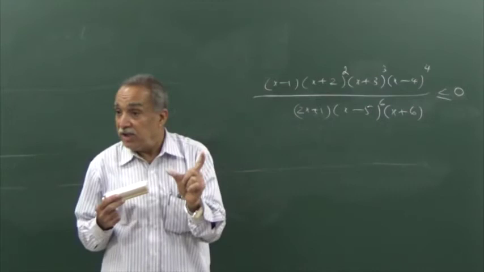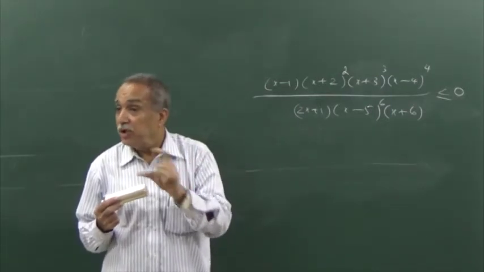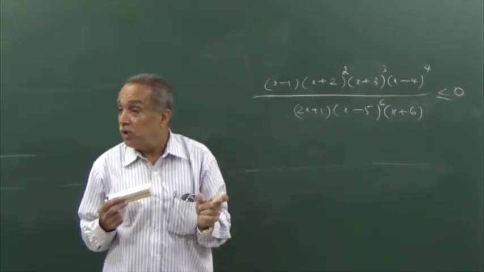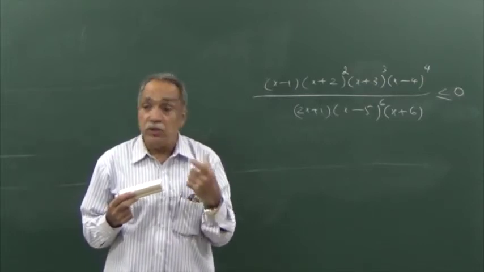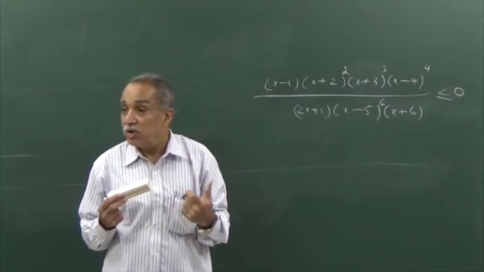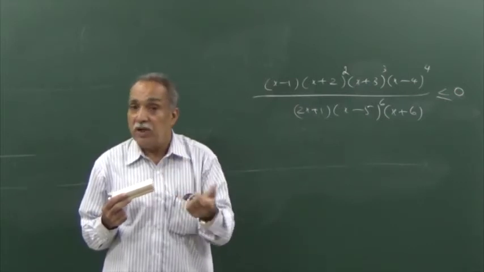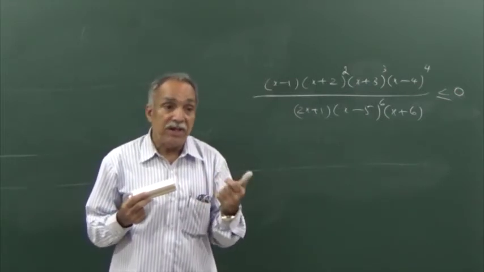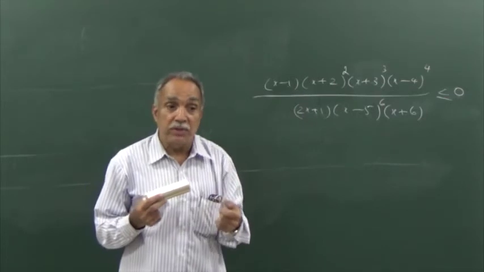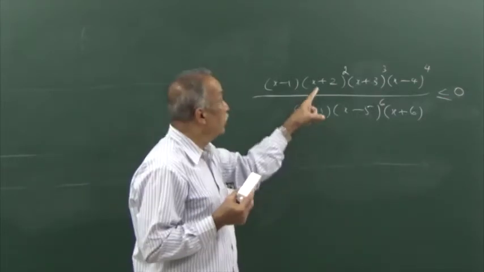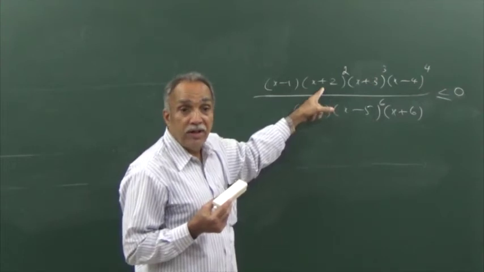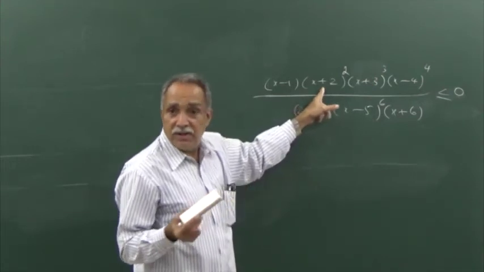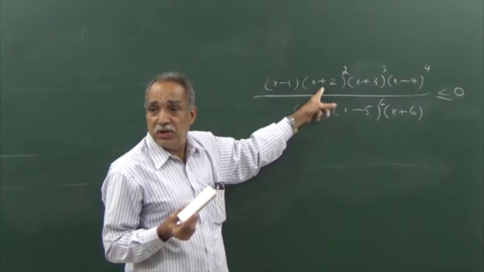And when you have an inequality, you are permitted to multiply the two sides by a positive number. And therefore, you are also equally permitted to divide the two sides by a positive number. Inequality will not be affected by multiplication or division by a positive number. Am I permitted to divide the two sides by x plus 2 whole square? It's a non-negative number, is it not?